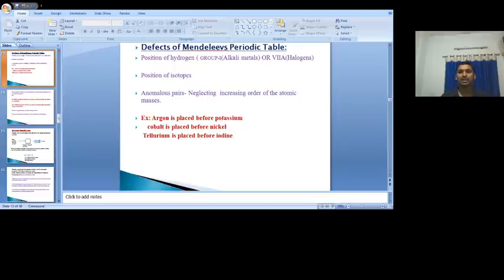Where should I place hydrogen, with group 1 alkali metals or with the halogens? Another is the position of isotopes. And while arranging the elements in the increasing order of atomic weight, sometimes he was not following increasing order of atomic masses. In three cases: argon and potassium, cobalt and nickel, and tellurium and iodine. That's why these three together we call anomalous pairs.